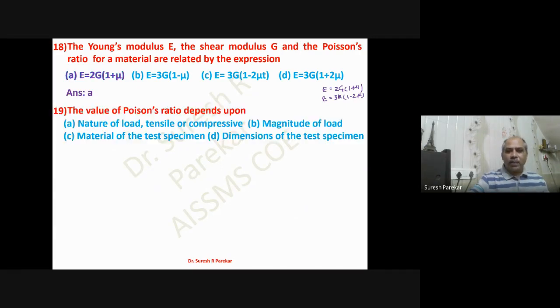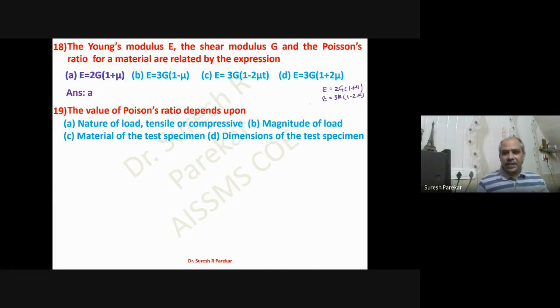Then the value of Poisson's ratio depends upon the nature of loading. So we have lateral strain upon linear strain, so that depends upon the material of the test specimen.